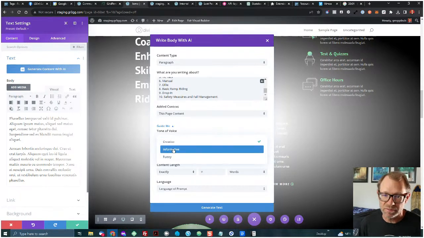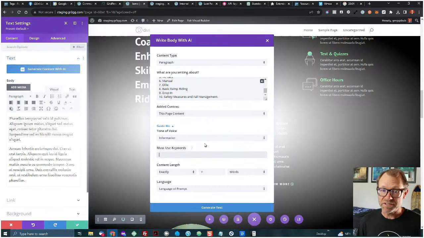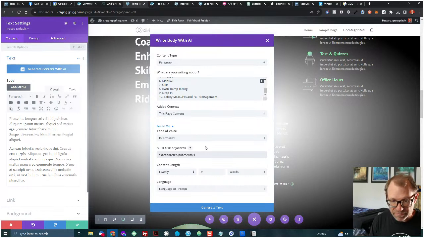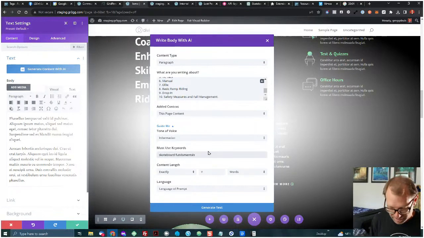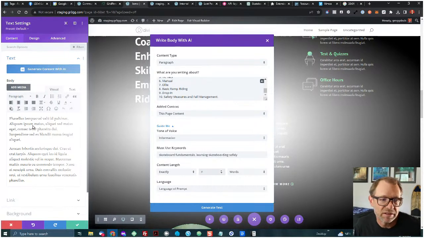I kind of want this to be informative. There's some must-use keywords. So I've got skateboard fundamentals. And I think, do we separate these by, I guess it doesn't really matter, by a comma. Skateboard fundamentals, learning skateboarding safely. Content length, I can just leave that blank, or I could say I only want this to be like 30 words max. Let's just generate it.